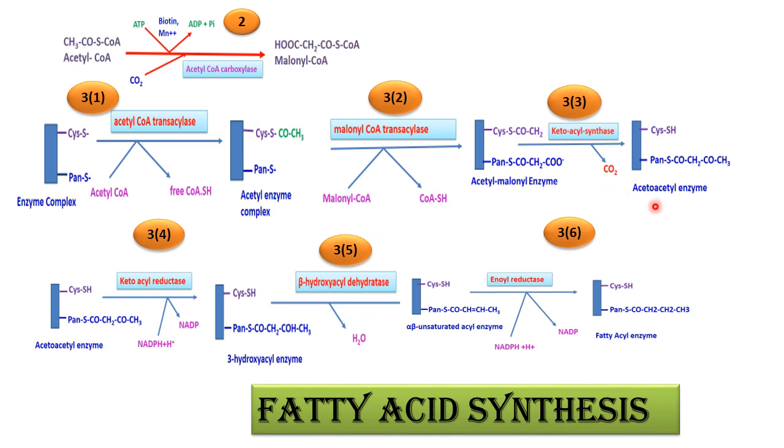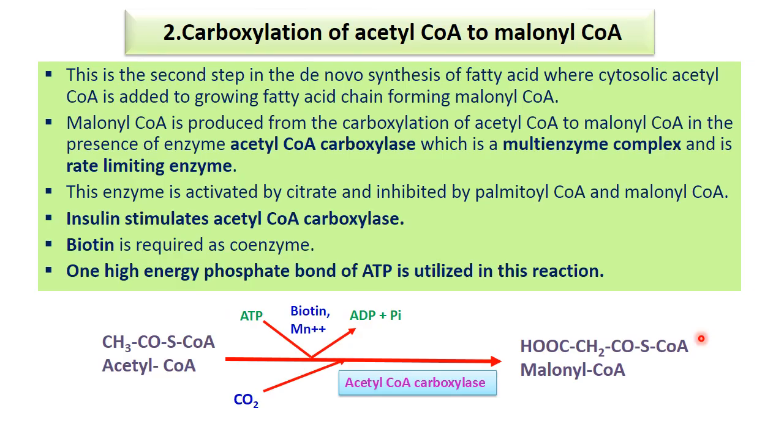Then both acetyl and malonyl condense to form the acetoacetyl enzyme complex, and then again the reduction takes place, which converts it into 3-hydroxy acyl enzyme. Then it removes a water molecule, or it is a dehydratase reaction, and gets converted into alpha beta unsaturated acyl enzyme, and then finally again one reduction reaction takes place and it gets converted into fatty acyl enzyme.